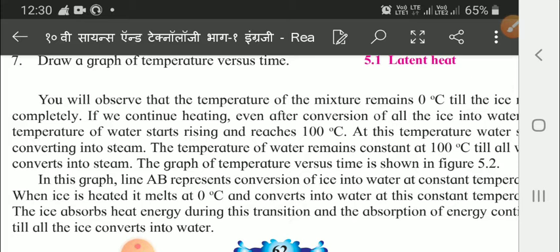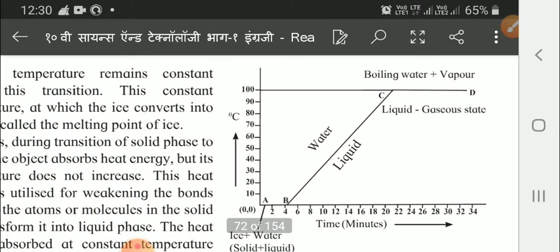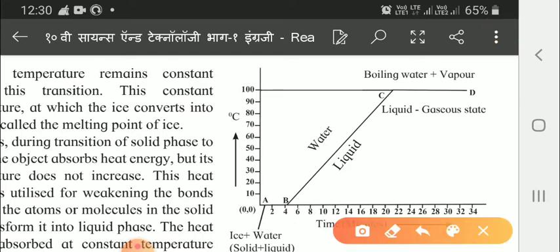So, the graph of temperature versus time. The graph which shows the temperature versus time, I'll show you just now. See here, this is the graph. Here we can see that in this graph, line AB represents conversion of ice into water at constant temperature. So this is line AB. This I am showing, that is the conversion of the ice into water.